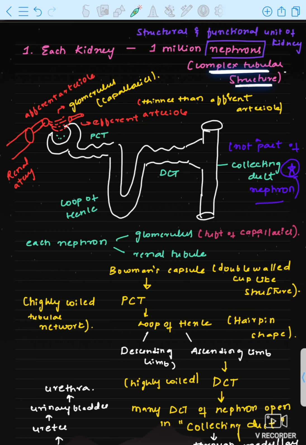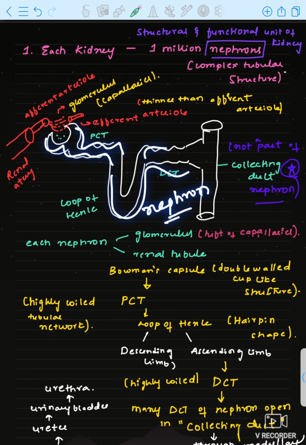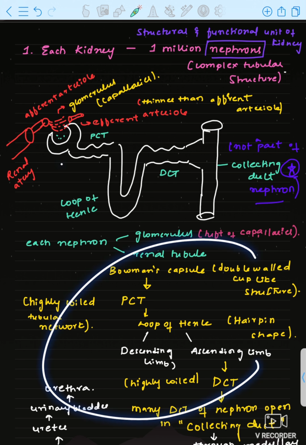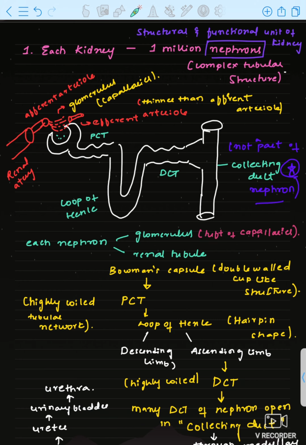Okay, these are complex tubular structures. This is only a nephron structure. See students, it is a complex and tubular structure. Tubes are there. Complex tubular structure. Okay, let us discuss the parts of nephron. Before going ahead, let us discuss the parts of nephron. See, we all know each nephron has two parts, that is the glomerulus part. Glomerulus means capillary part, and this is the renal tubule part.